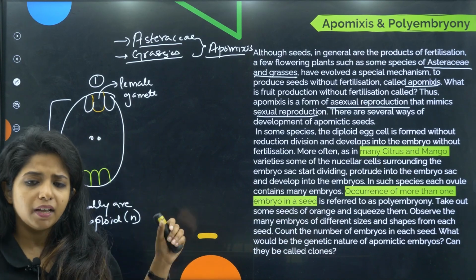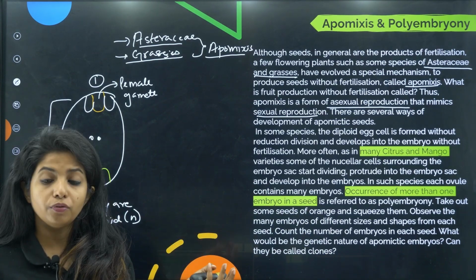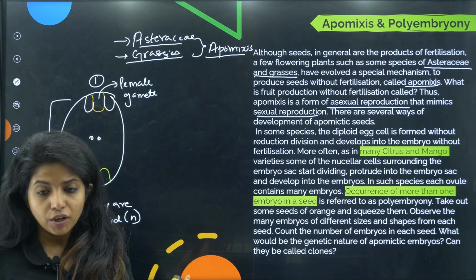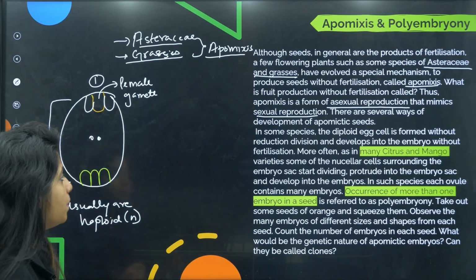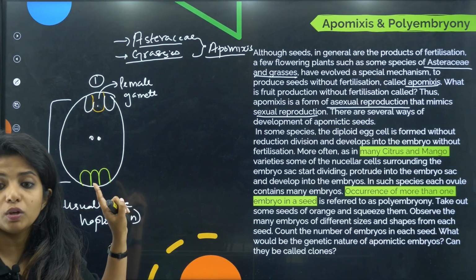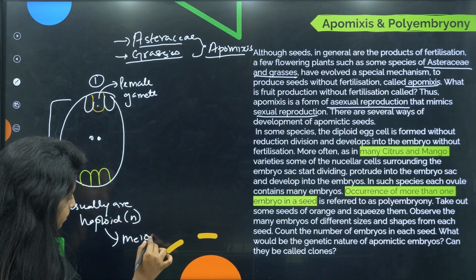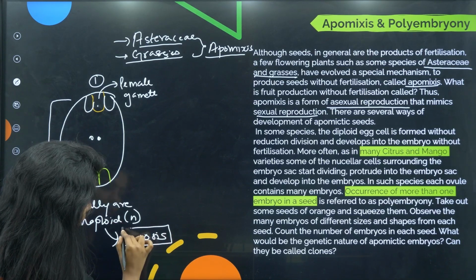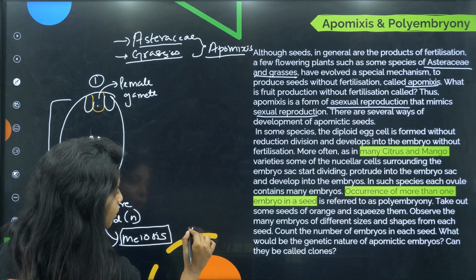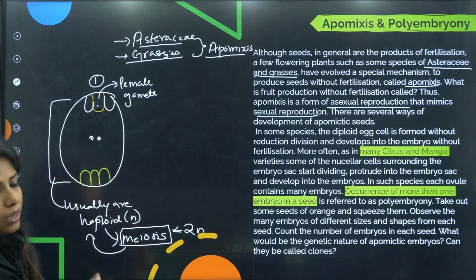But they have decided that they do not want to undergo fertilization. So, if they do not want to undergo fertilization and if you want 2n, because obviously you need the number of chromosomes just like any other cell, right? So, it has to be diploid anyways. So, what happened? Probably what might have happened is that this egg cell is formed without meiosis. Usually this happens because meiosis takes place. Because meiosis takes place, that is a reductional division, which is why the diploid 2n number of cells will now form what? Haploid cells, and that's how it is all formed.